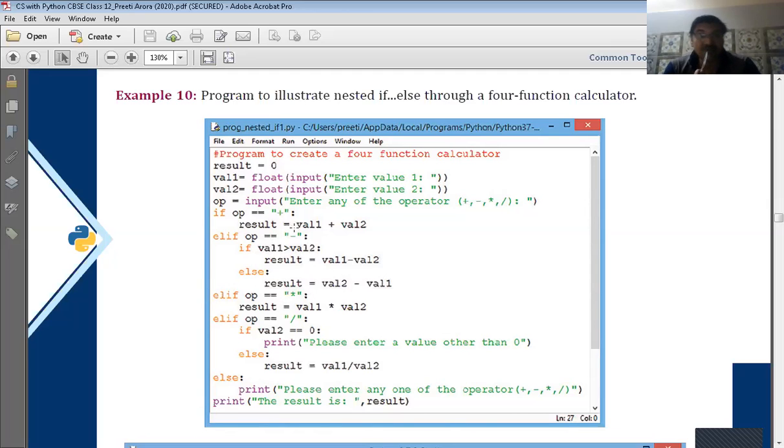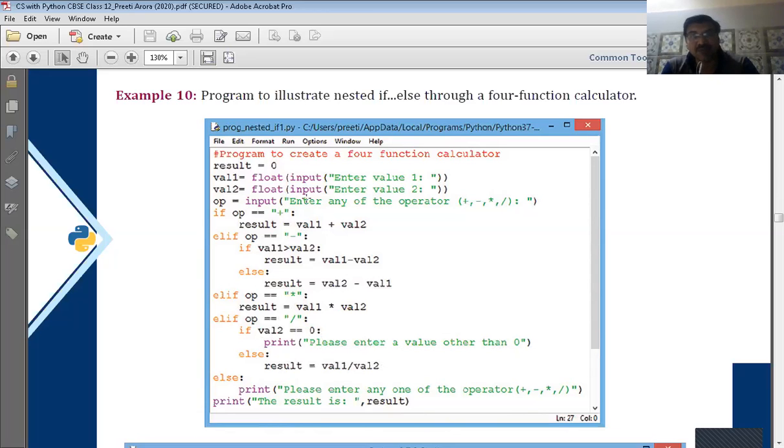Elif, another clause: if the operator is multiply, then multiply both the values and put it in the result. Elif, another clause, that means this is the fourth condition. First the plus condition, second the minus condition, third the multiply condition, and fourth is elif OP equal to divide. Then what we will do, if val2 is 0, since one number is 0, we say to the user please enter another value other than 0, and otherwise we will print val1 by val2.